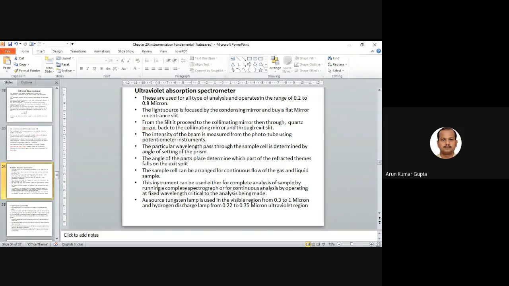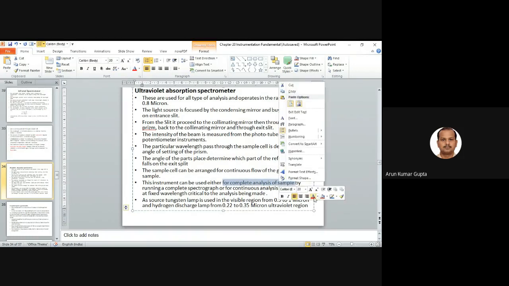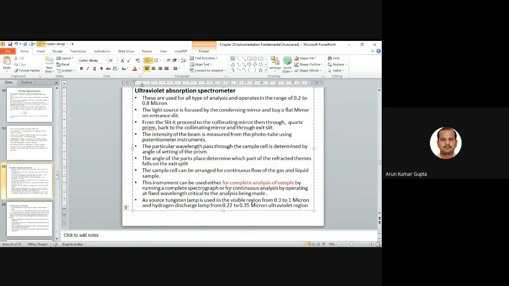So that instrument can be used either in complete analysis of the sample by running a complete spectrograph, or a continuous analysis by operating at a fixed wavelength critical to the analysis being made. So this is an important line. Basically, this is used for the complete analysis of the sample by running a spectrograph, or a continuous analysis. This can be used for the continuous analysis, right? By operating at a fixed wavelength critical to the analysis being made.